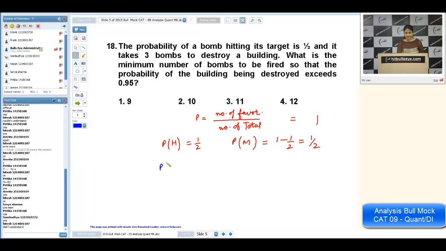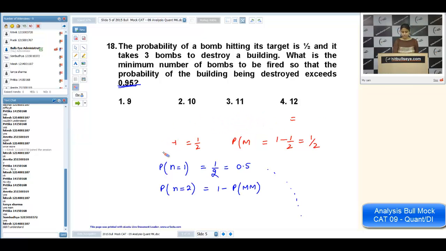First of all, suppose we are using only one bomb. If we are using only one bomb, there can be two cases. It can hit the building, or it will miss the building. Suppose it can destroy the building, or it cannot destroy the building. So what is the probability of the building being destroyed? It will be half, that is 0.5. If I take n equal to 2, now what is the probability of the building being destroyed? It will be 1 minus the probability of a miss. Now you will calculate the probability in this way. But we need the probability to be more than 0.95.